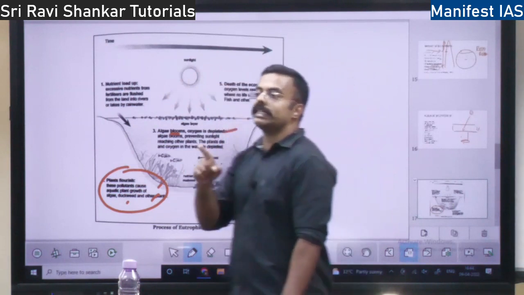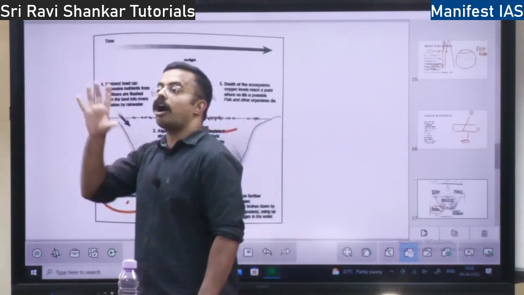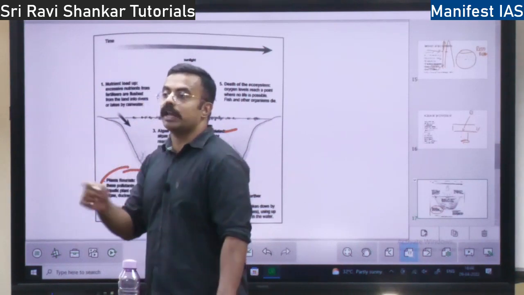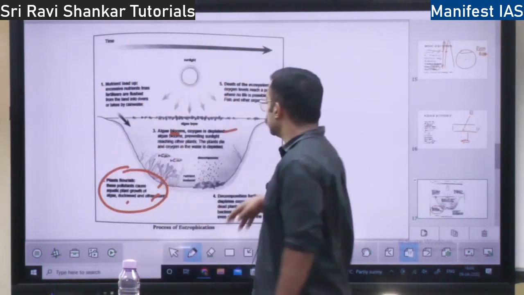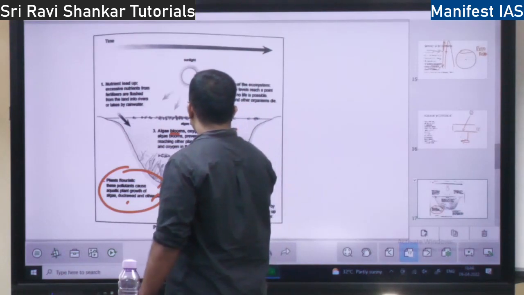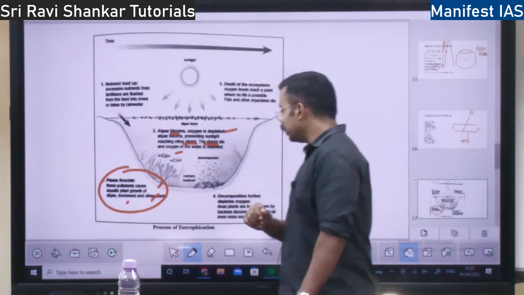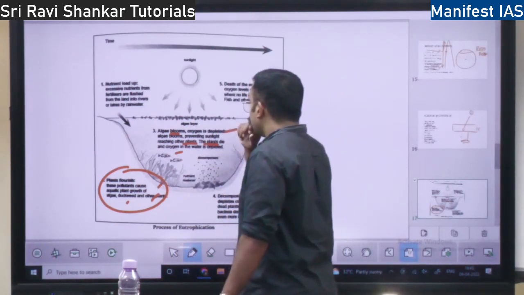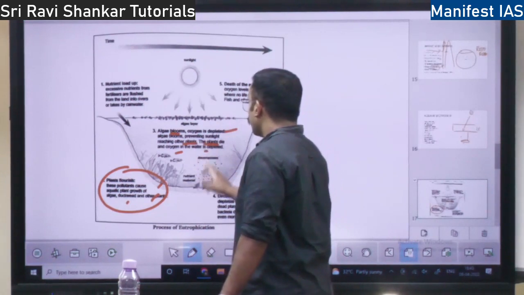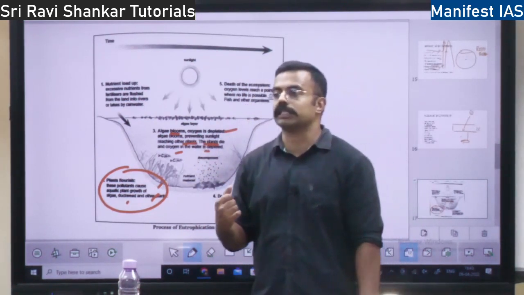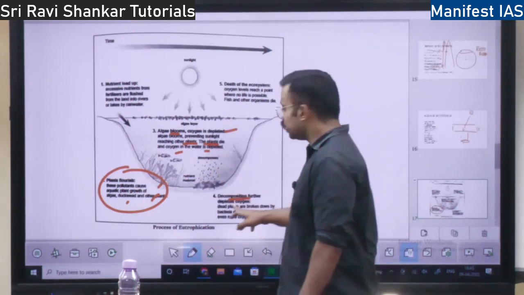See, whenever nutrition increases in the lake, oxygen will reduce because there will be more algae. These algae will take in all the oxygen. Oxygen gets depleted, and when oxygen gets depleted, plants will die. Plants will die. Also when the plants die, what happens? There will be decomposition. Plants will undergo decomposition.